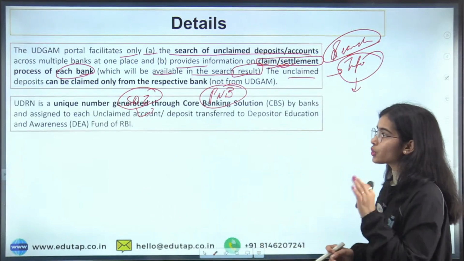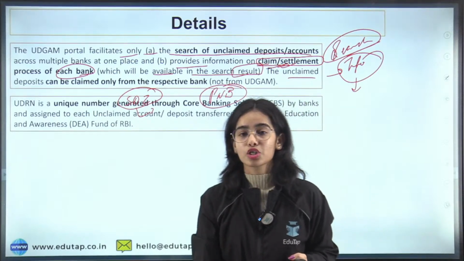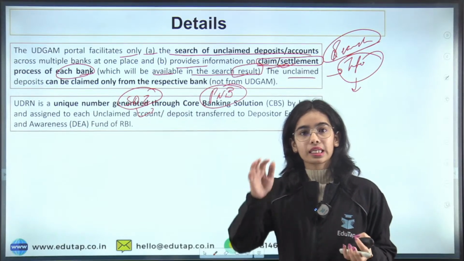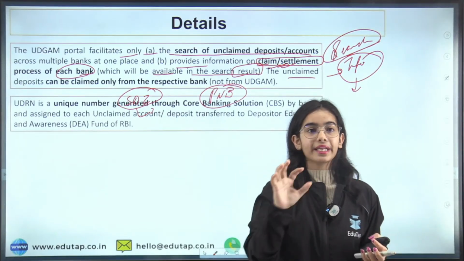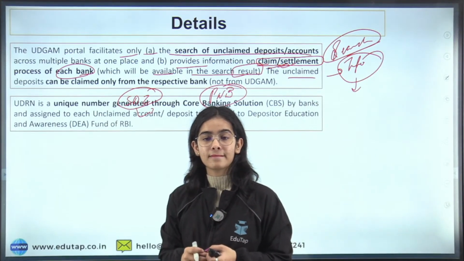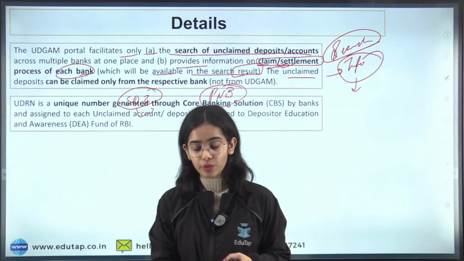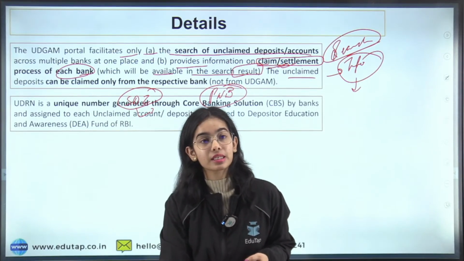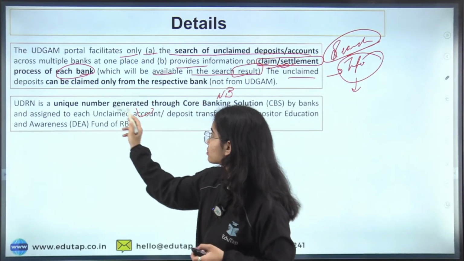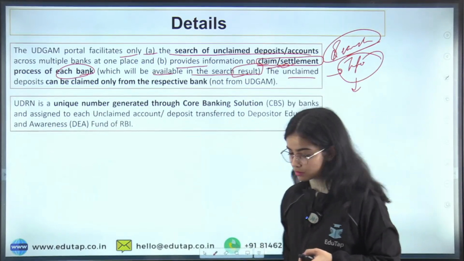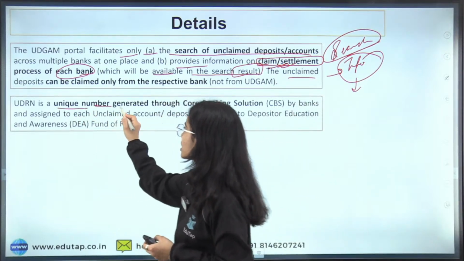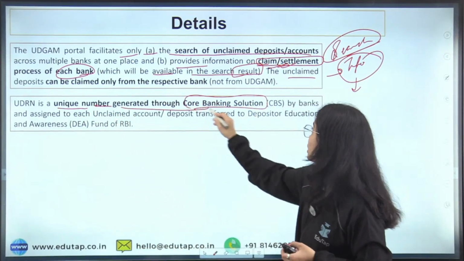Okay. So till now everything is clear. The last point here is the UDRN. Give me a thumbs up if everything is clear till now, or if there is any confusion in either the first or second news article. Any confusion, anyone? Give me a thumbs up if everything is clear. So now coming to the UDRN number. Clear? Okay. So UDRN is a unique number generated through the core banking solution by the banks.